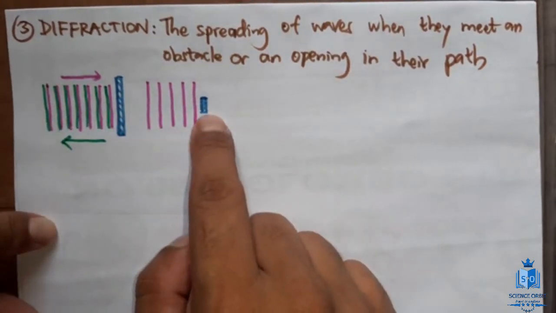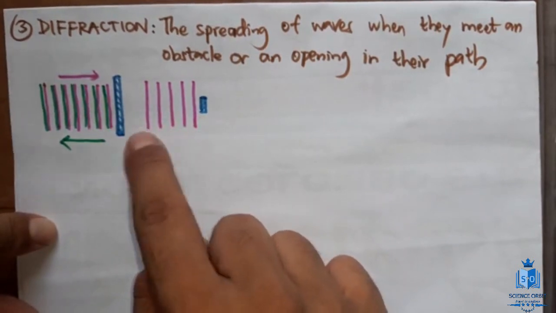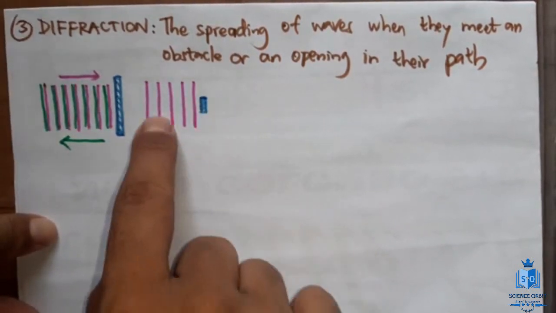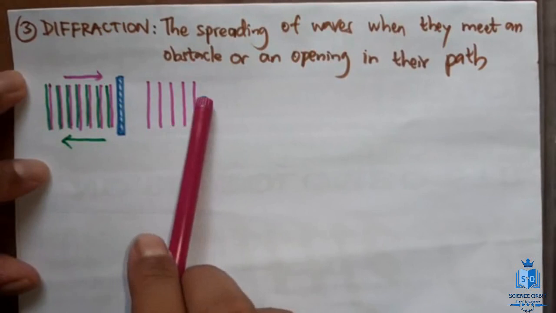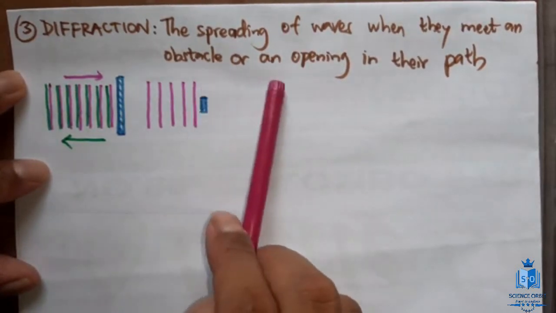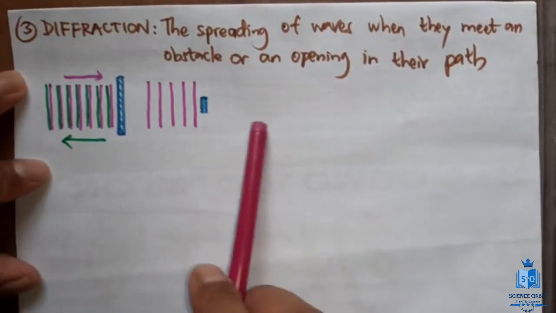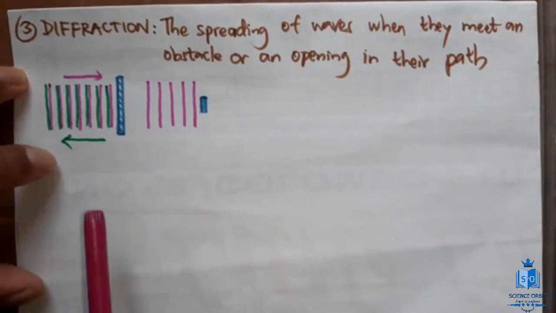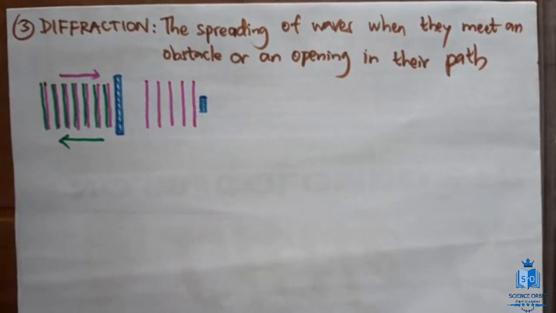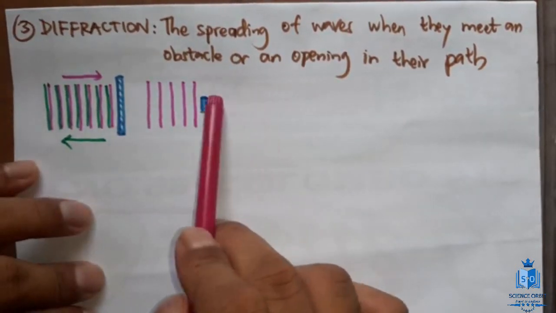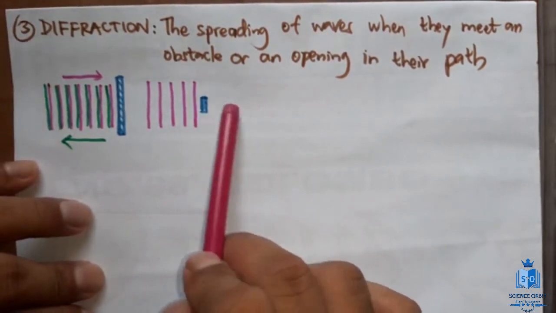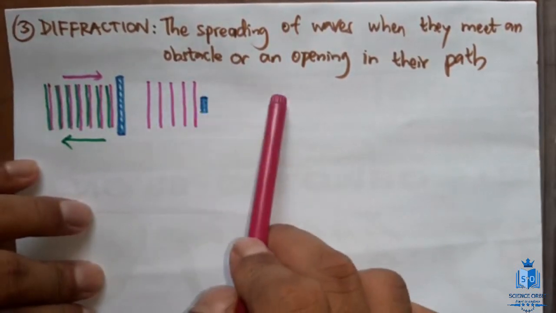Okay, now this is a small obstacle, and when there's a small obstacle like this, the middle part of the wave can't move forward, but this part of the wave and this part of the wave can move forward. The middle part of the wave is obstructed. So what happens eventually is the middle part is like vacant. Middle part is vacant in the sense this part of the wave is not going to propagate.